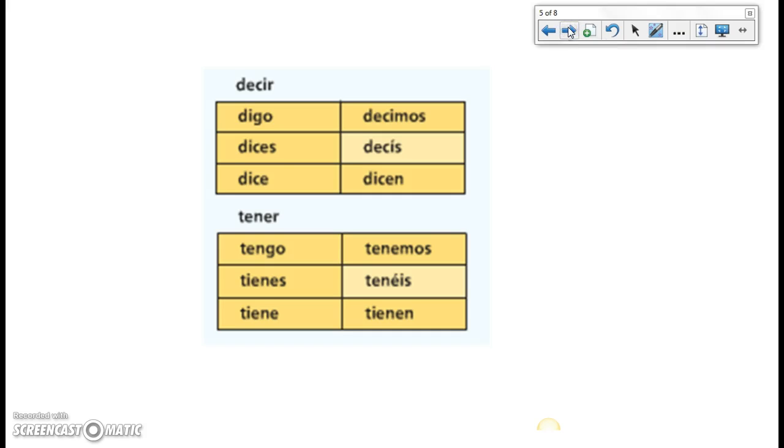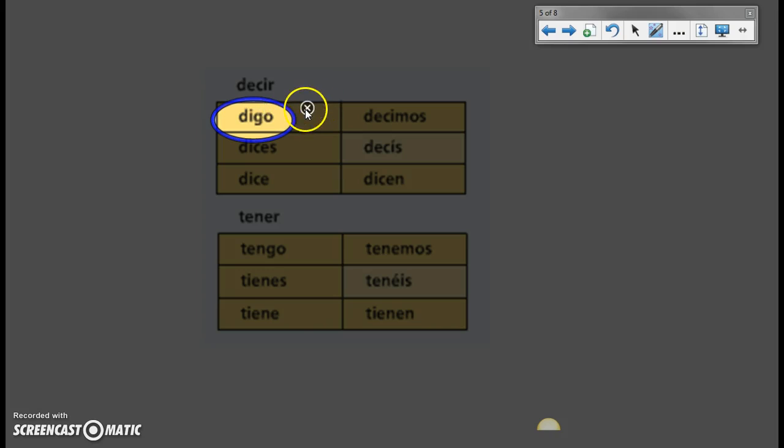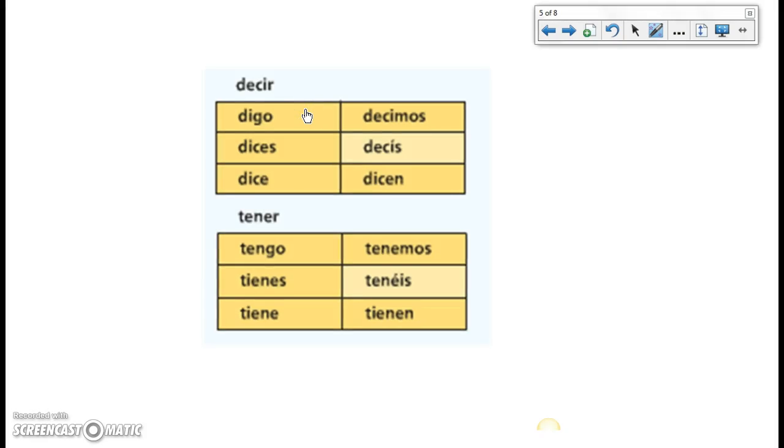Here's 2 go verbs, decir y tener. And these 2 are special because decir, in addition to being a go verb, also is a stem changing verb in the other forms because the E goes to I inside of the boot. But outside of the boot, E does not go to I, it just stays as an E.